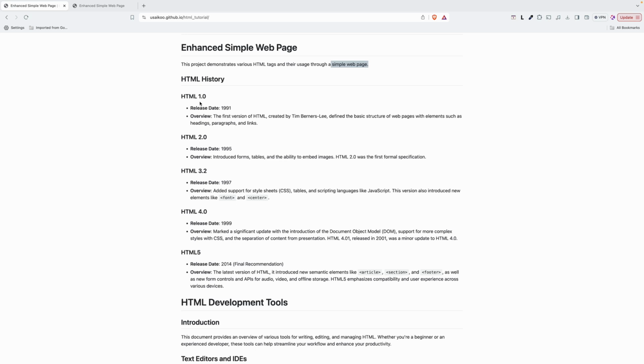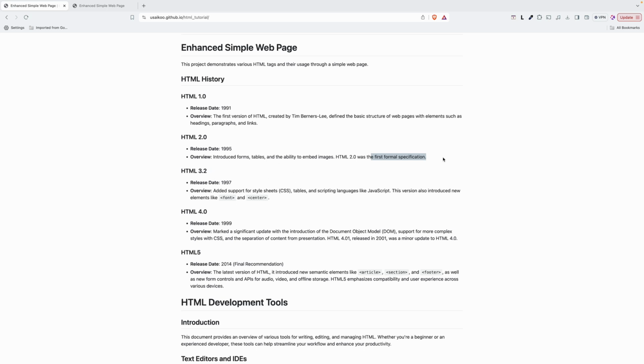Before we start diving into the coding, I would like to share with you the HTML history. So HTML version 1, which was released in 1991, was created by Tim Berners-Lee. The basic structure of a web page with elements such as heading, paragraph, and link. And also HTML 2.0 came 4 years later, in 1995. This introduced forms, tables, and the ability to embed images. So HTML version 2 was the first format sophistication.